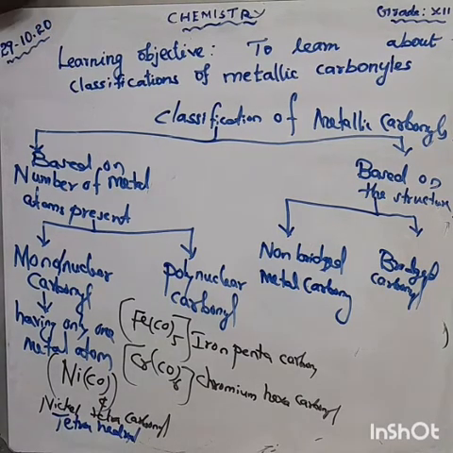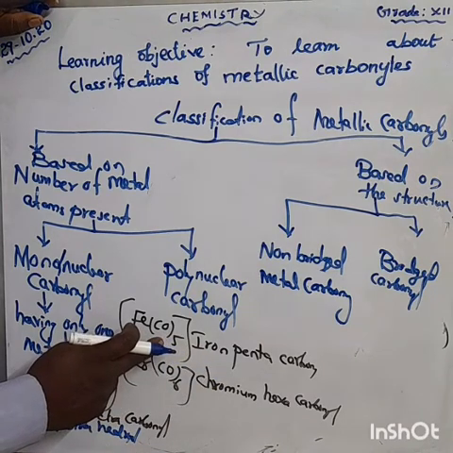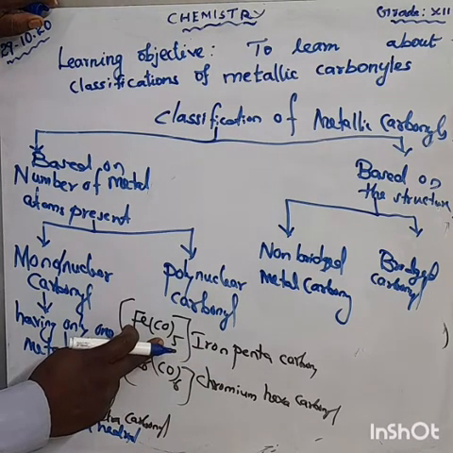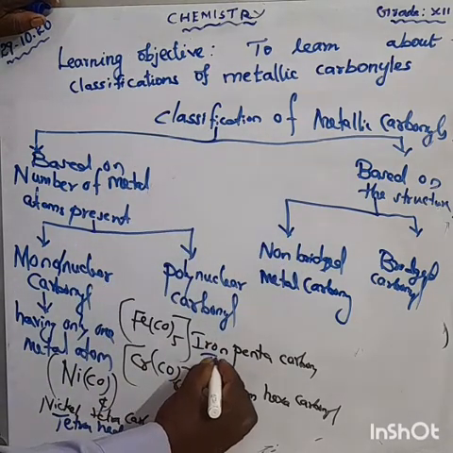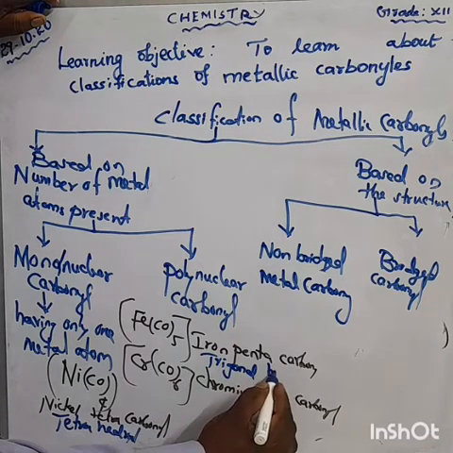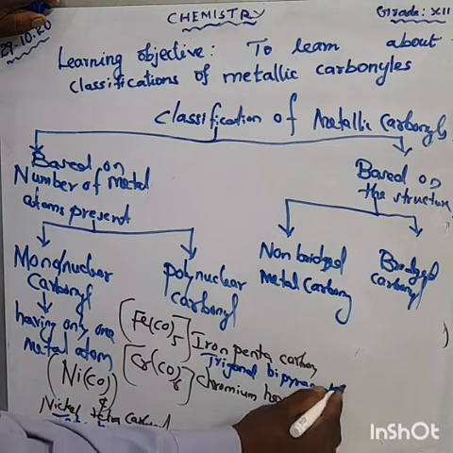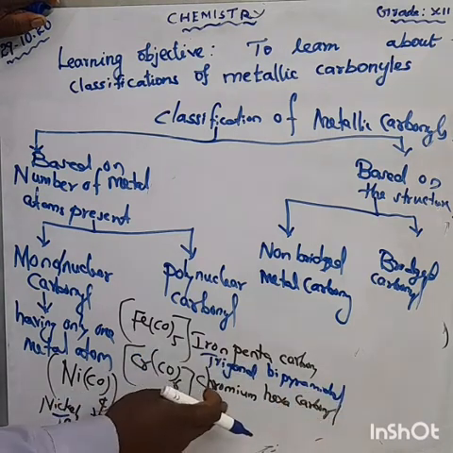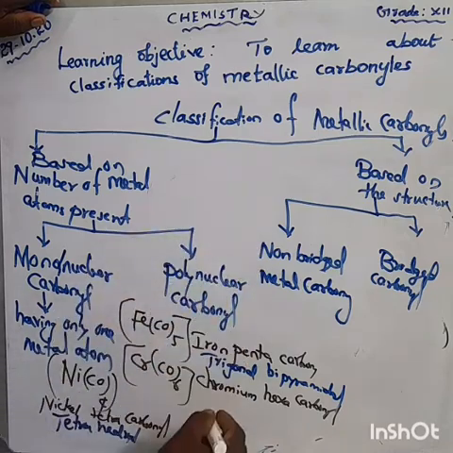Here I have 5 carbonyls, so the geometry is trigonal bipyramidal. Next, chromium hexacarbonyl has 6 carbonyls, which we already learned is octahedral.